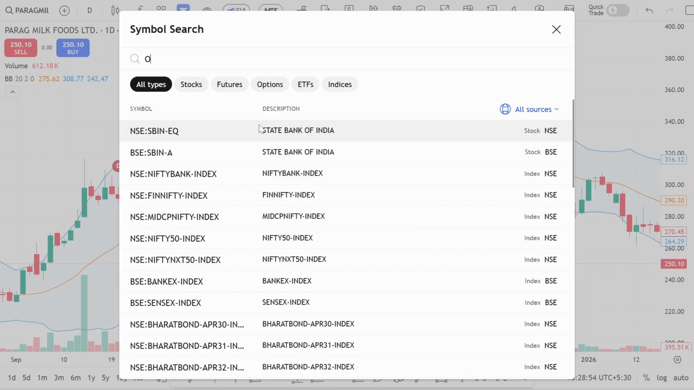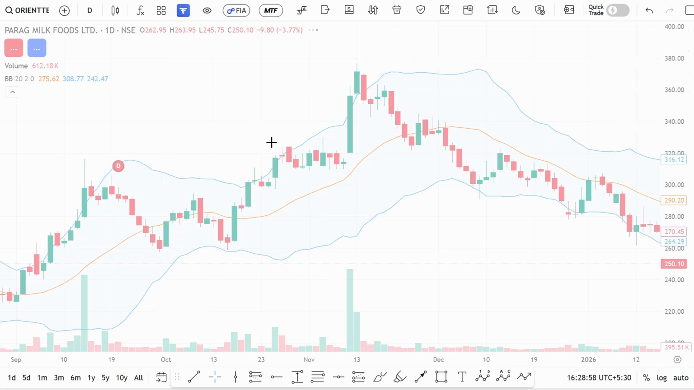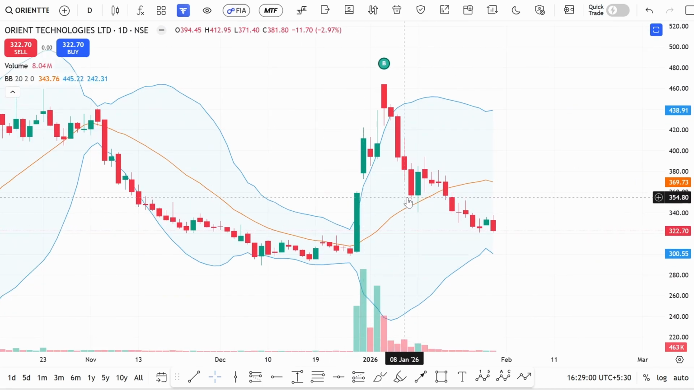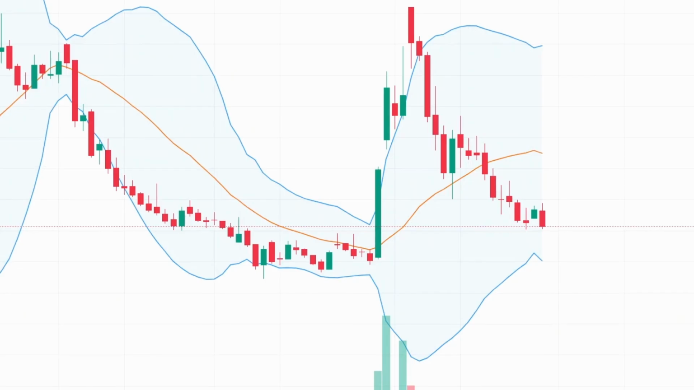So recently there's a stock called Orient Tech. If you see the Orient Tech stock, exactly at this location, if you observe very closely, the first condition: the stock should give a breakout of the upper Bollinger Band. Exactly, this particular candle is closing above the upper Bollinger Band. And the second condition, the latest swing high should give a breakout.